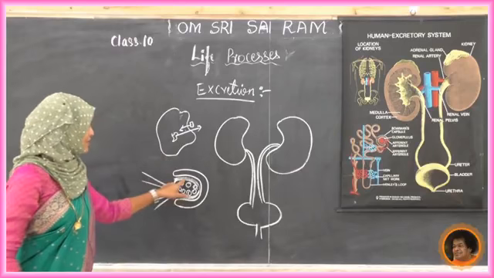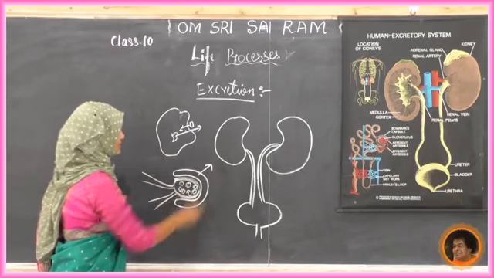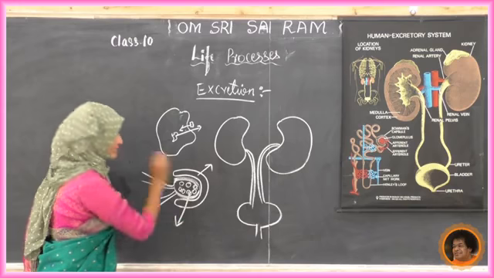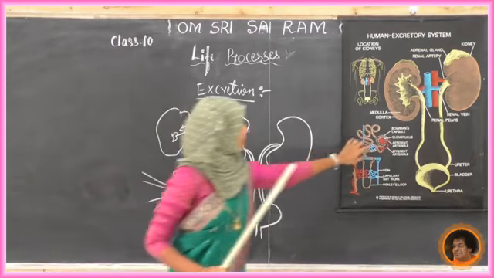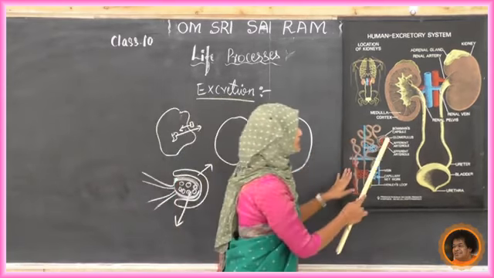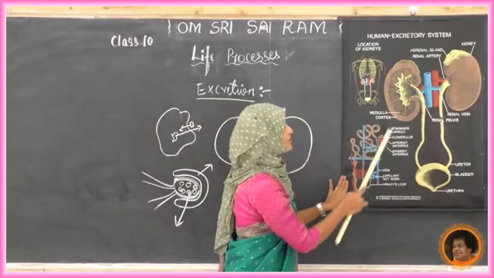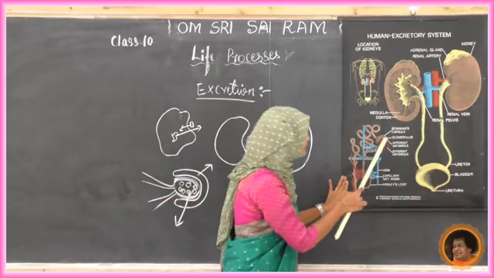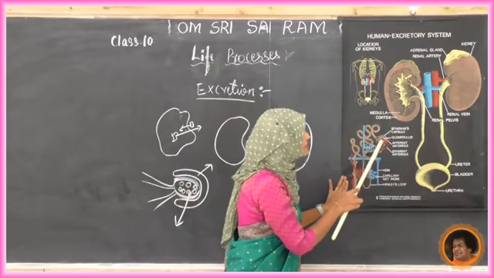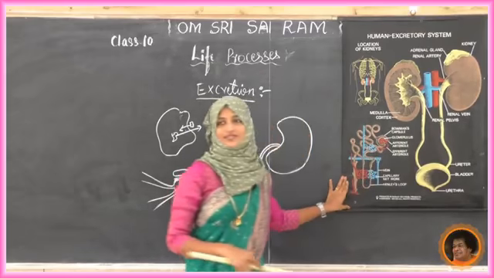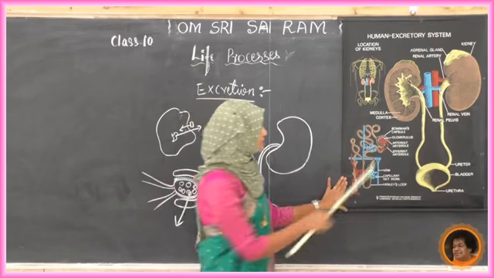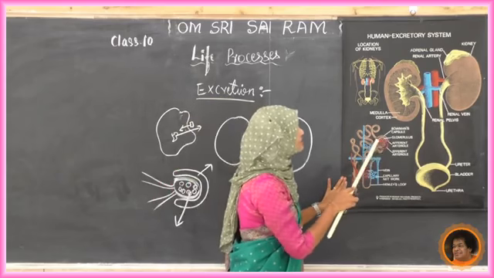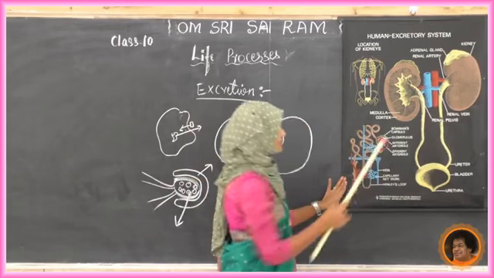Okay, so what is this cup-like structure called? See, here in this chart they have mentioned. This cup-like structure is called Bowman's capsule. Inside that we can see the glomerulus. So, Bowman's capsule, and inside it the glomerulus.